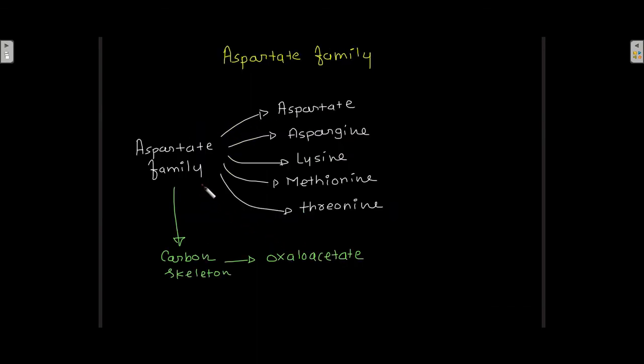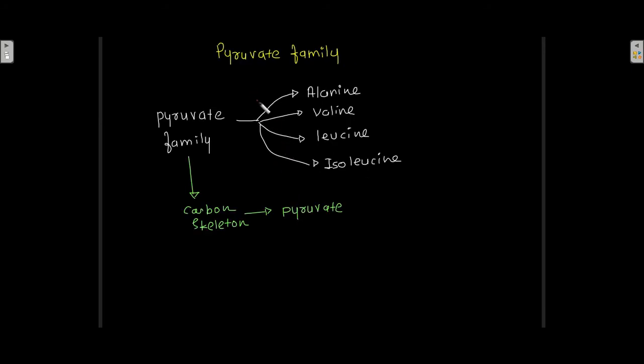Then the aspartate family: aspartate, asparagine, lysine, methionine, and threonine belong to it, and the carbon skeleton for the aspartate family is oxaloacetate. The pyruvate family includes alanine, valine, leucine, and isoleucine, and pyruvate is the carbon skeleton of the amino acids which belong to the pyruvate family.